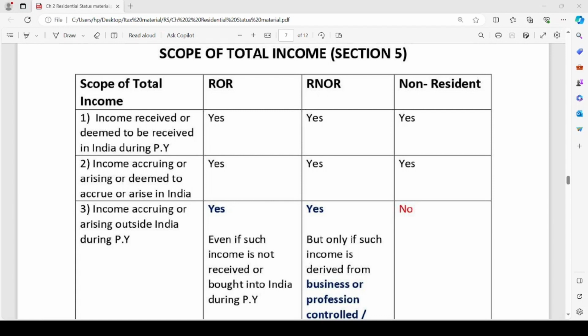In case of RNOR, incomes accruing or arising outside India during the previous year are taxable only if such incomes are derived from a business or profession which is controlled or set up in India. I am repeating it once again.